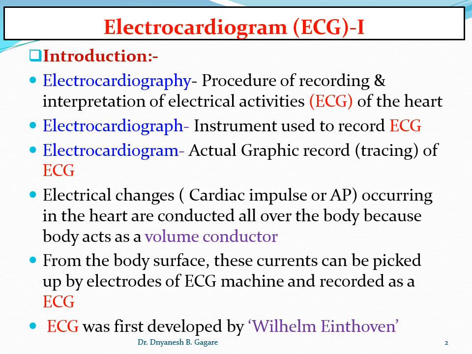So here the body acts as a volume conductor because it easily conducts the current from the heart. In this procedure we are not keeping electrodes on the heart, but we are keeping the electrodes on the surface of the body, and then it is recorded as an ECG. This is the very important thing.